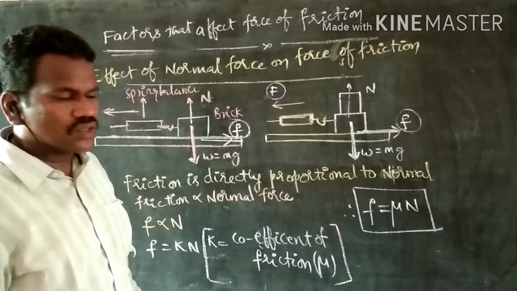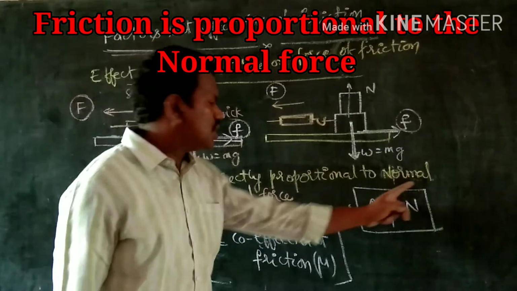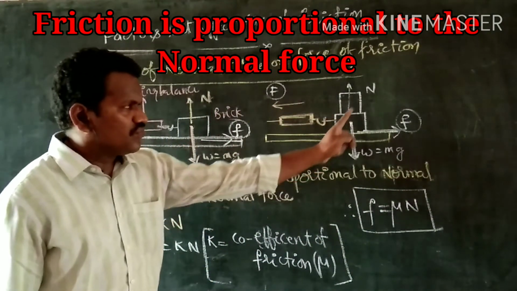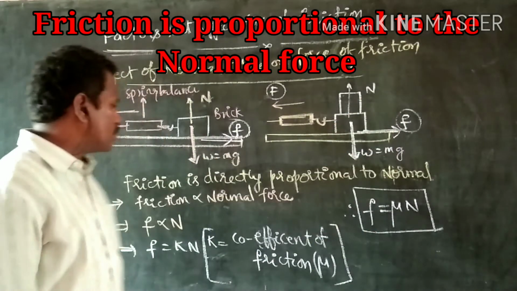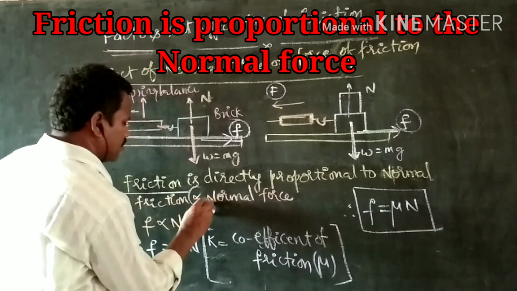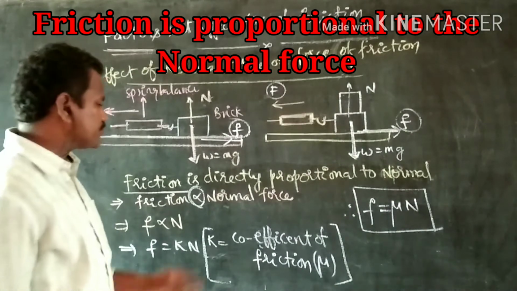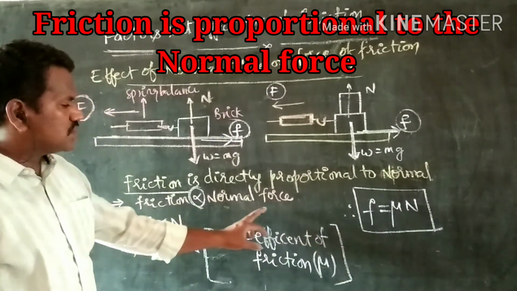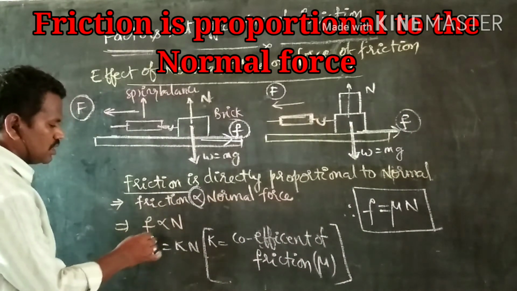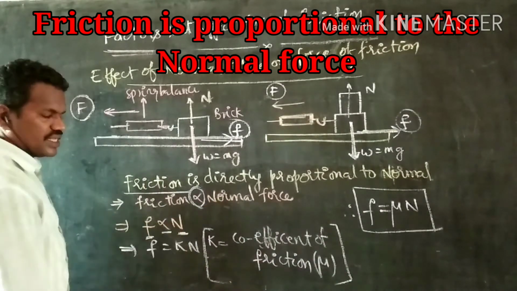Now come to the conclusion. The friction is directly proportional to the normal. As the weight is more, normal is more, friction is also more. So friction is directly proportional. This can be read with the symbol for directly proportional, as we already discussed. Directly proportional to the normal force. Friction is represented as a small f. This symbol is called directly proportional. Normal force is nothing but N.